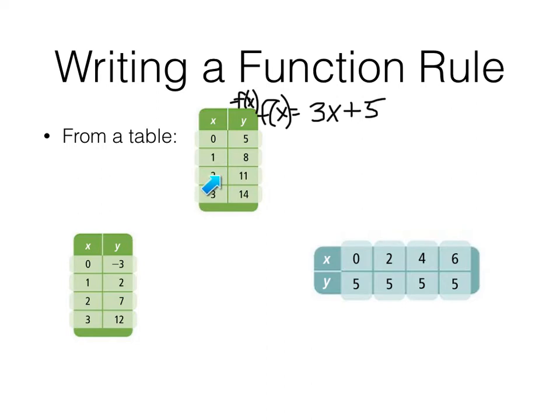3 times 2 is 6 plus 5 is 11. 3 times 3 is 9 plus 5 is 14. We found our function rule.